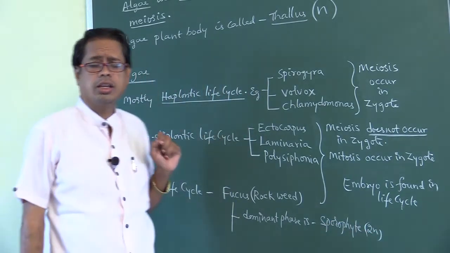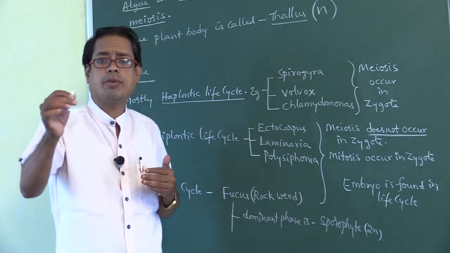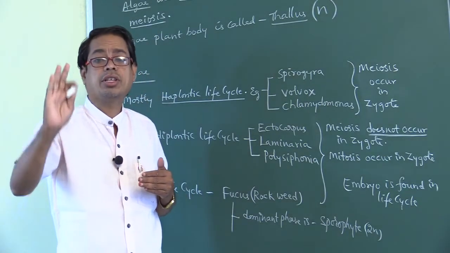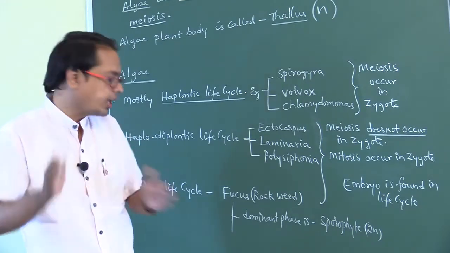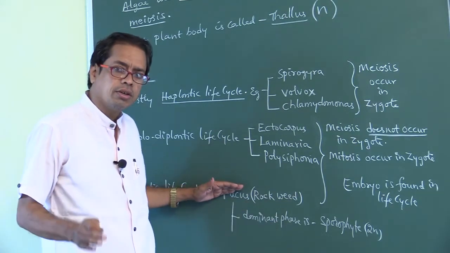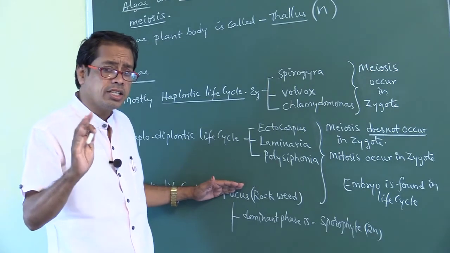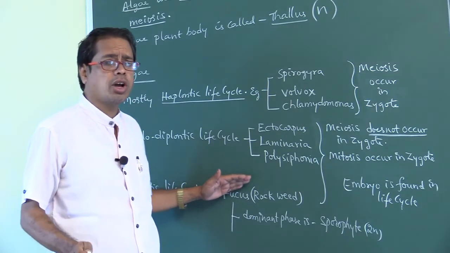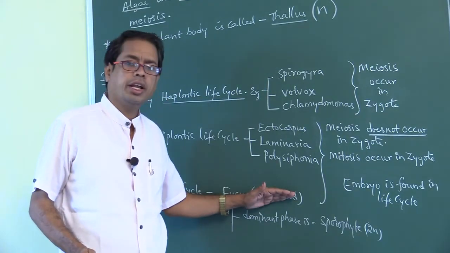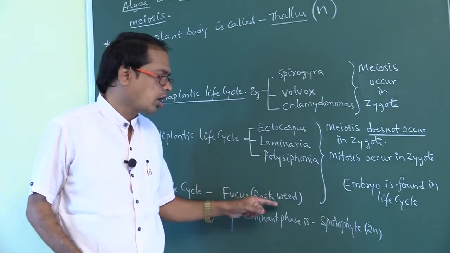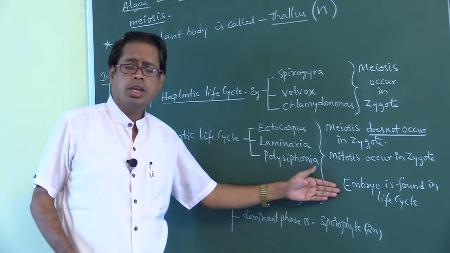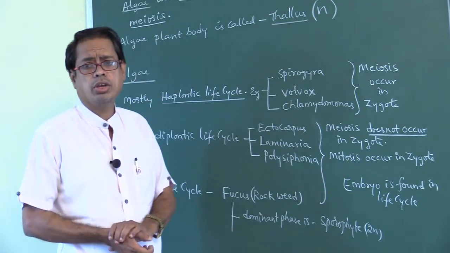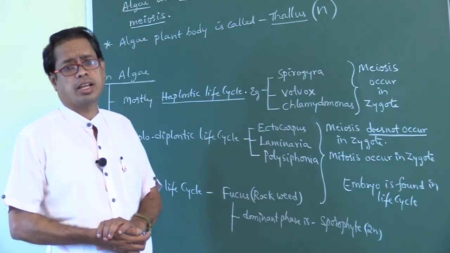Generally in algae, the dominant phase is the gametophyte or thallus, which is haploid. But the alga with the sporophyte as dominant phase is Fucus. Don't say ficus, it is Fucus. Fucus is commonly called rockweed. In these three organisms and this one also, an embryo is found in the life cycle.